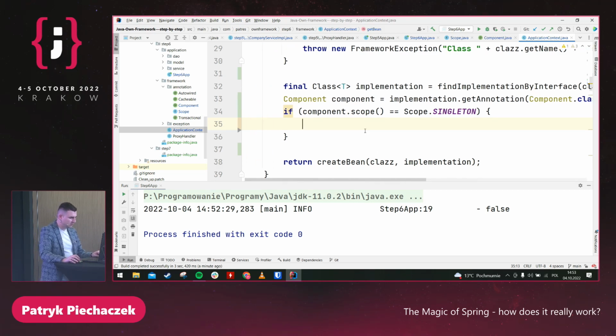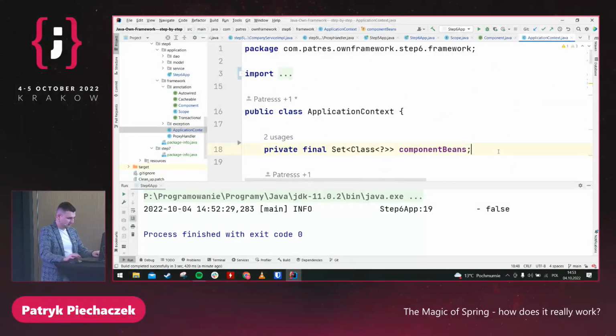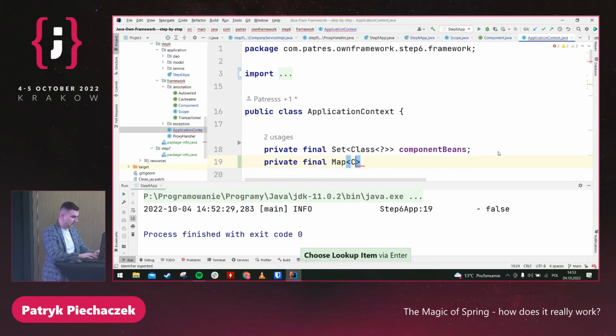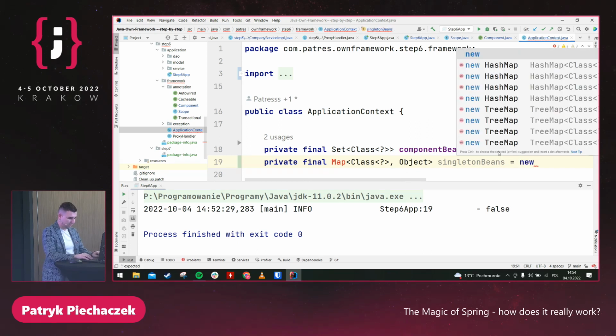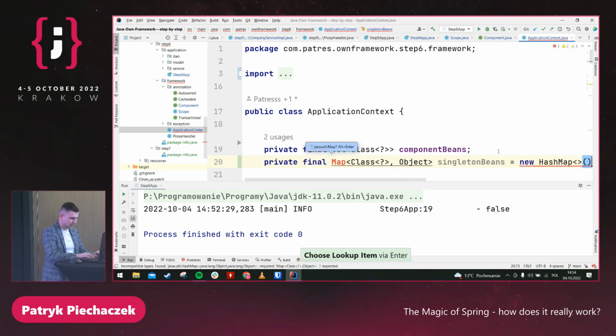But first we need to store it somewhere. So something similar like here: private final map with the class as a key, and as a value, the object with the implementation, it's our bean. So let's call it singletonBeans. And it could be a new HashMap. We will see.